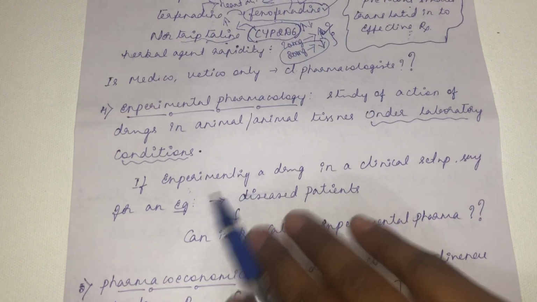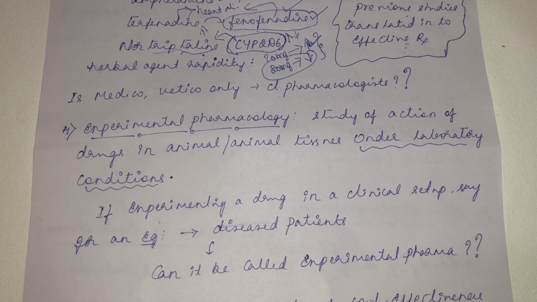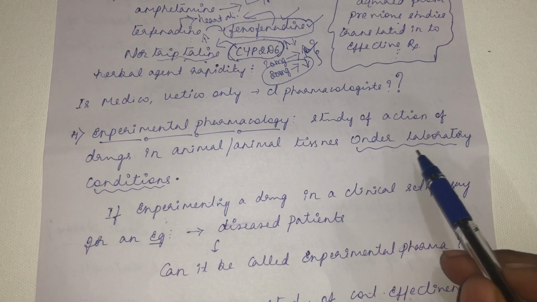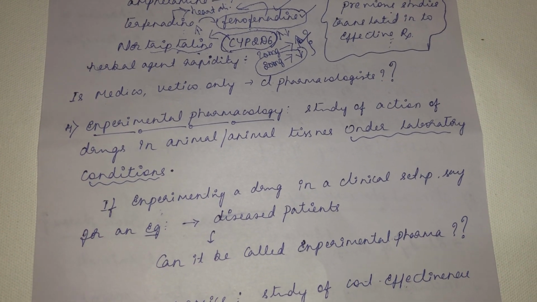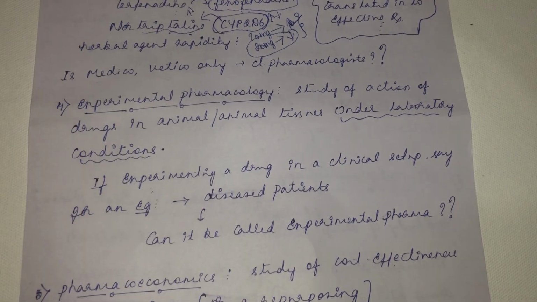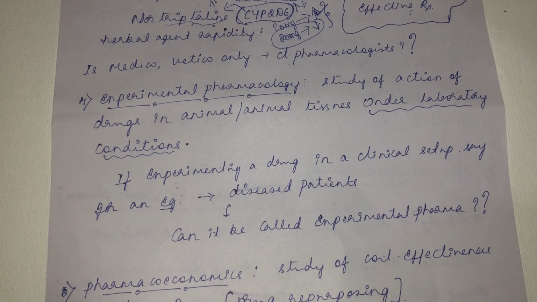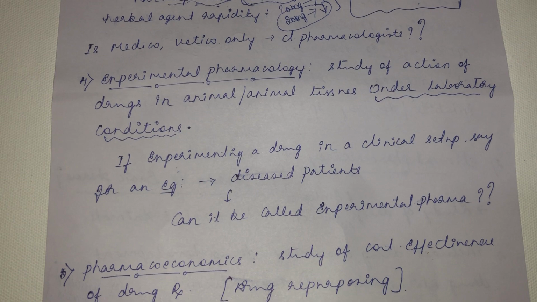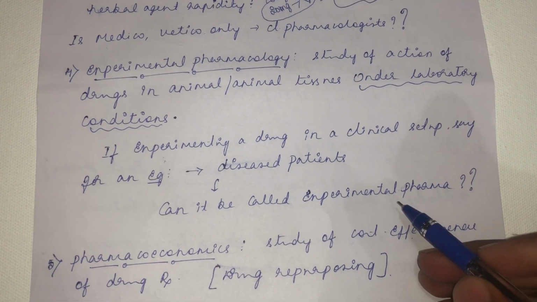The next term, experimental pharmacology. Experimental pharmacology is the study of the action of a drug in animals or animal tissues under laboratory conditions. Under laboratory conditions, what will be the action of the drug on the animal? We call it experimental pharmacology. Now my question is, suppose a fresh drug is marketed and you are bound to experiment with that drug. If you are experimenting with a drug in a clinical setup, can you call yourself an experimental pharmacologist?